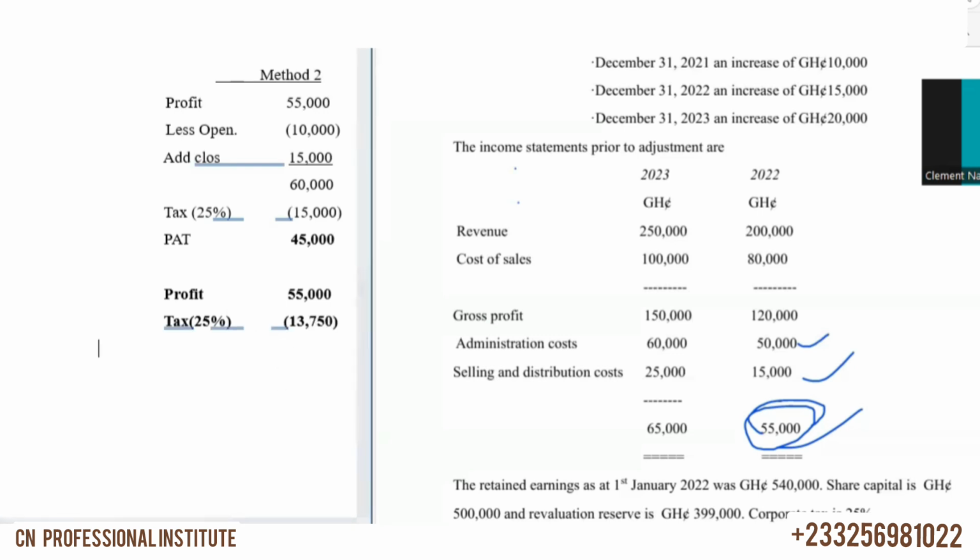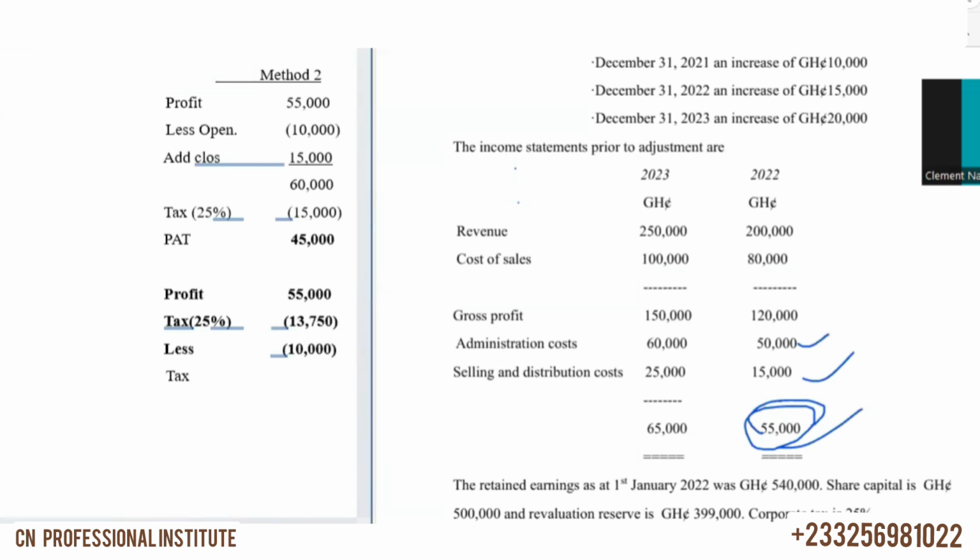Now then we said we are lessening the opening inventory. We are lessening the opening inventory. How much is it? 10,000. Okay. So we are lessing the opening inventory 10,000. And then we said when we less it, the tax should be added. So what is the tax on the 10,000? We've done this already. The tax on the 10,000.